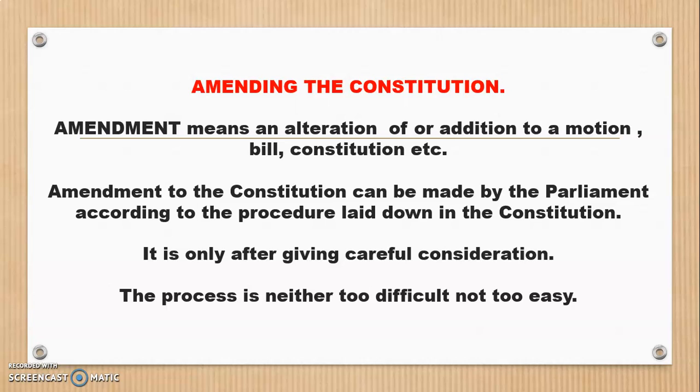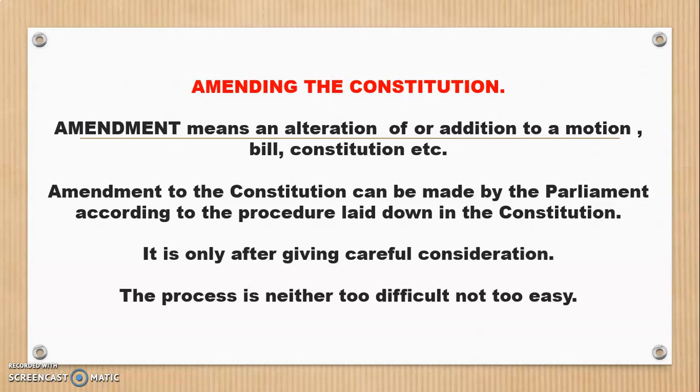The procedure for amendment is specified in the constitution, that is, in the book of law. A clear procedure of how the changes should be made has been clearly given. No one can get up and say that these changes have to be done. It has not been done like that. Some rules and regulations have to be followed. Okay, so let us understand what it is. It has been specified in the constitution itself so as to ensure that an amendment is made only after giving it careful consideration.